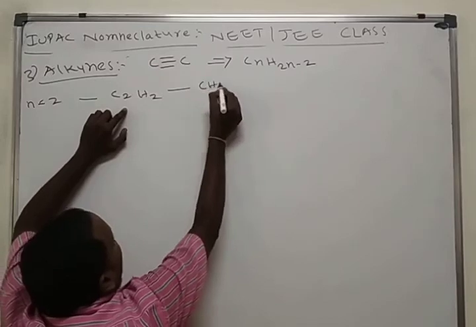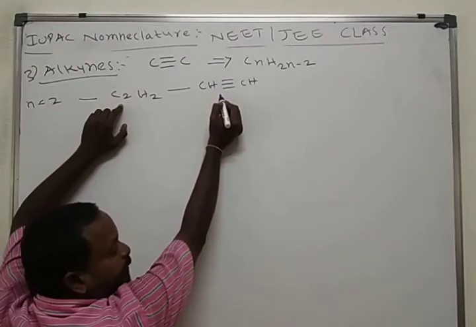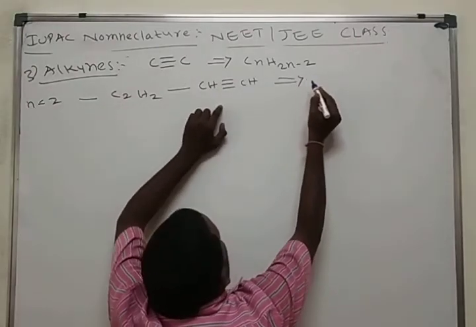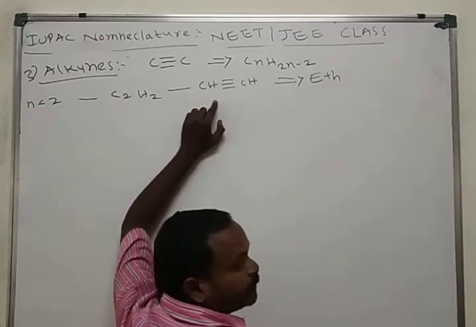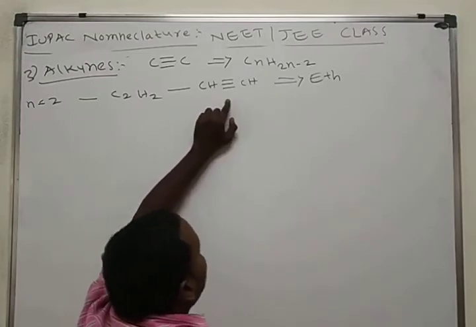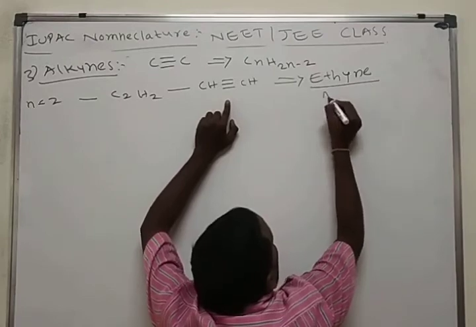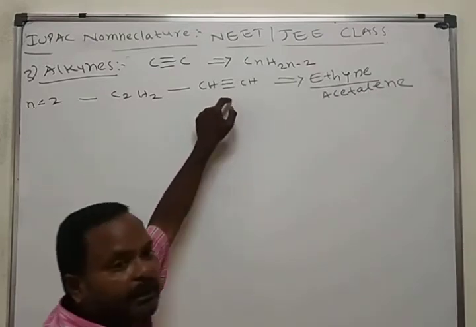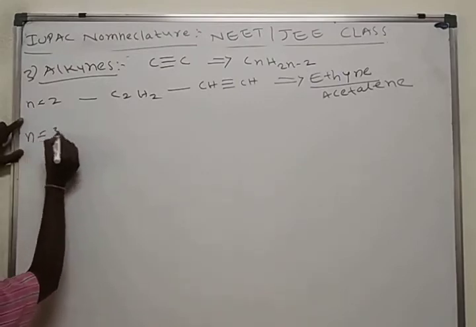I am writing in a different form. This is the molecular formula, and this is the structure: CH≡CH. What is the name of this one? How many carbon atoms are there? 2 carbon atoms, and a triple bond is there, so "ine": ethyne. The common name of this molecule is acetylene. Next, n is equal to 3.